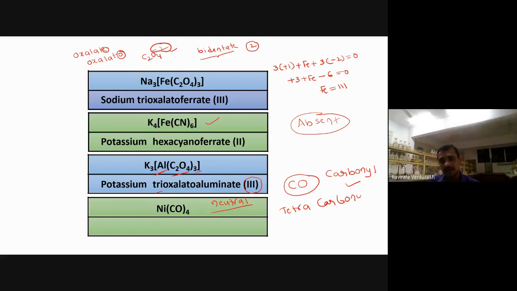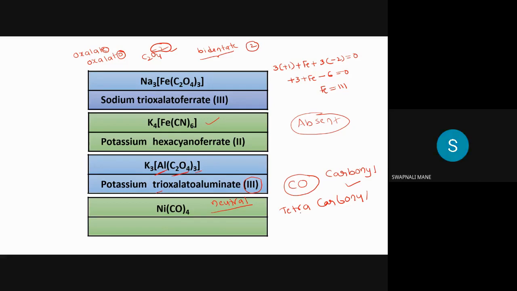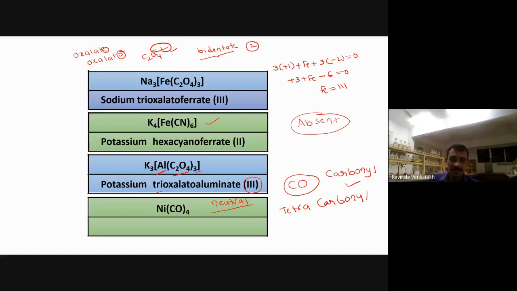Tetracarbonyl nickelate? Nickel, you have to call. Anybody? Vinayak? Nickel only. Don't call nickelate. This is where we are making a mistake; most of them are writing nickelate like that. So you have to call nickel only: tetracarbonyl nickel. The oxidation state must be 0.